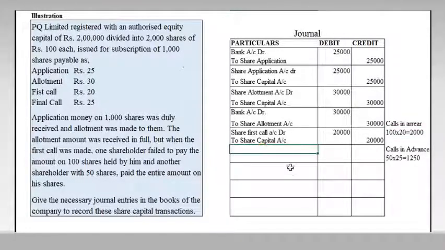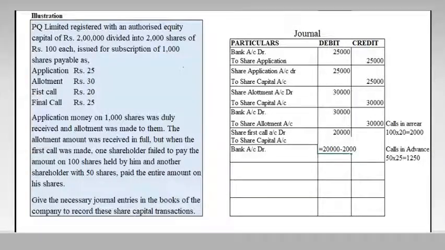So the journal entry will be, first we will get the cash, bank account debit. How much will we get in the form of first call? Actually we have to get 20,000, but out of it one shareholder failed to pay rupees 2,000. So we'll get only how much? Actually we have to get 20,000, out of which one shareholder failed to pay rupees 2,000, right? But another shareholder paid his final call also along with the first call.